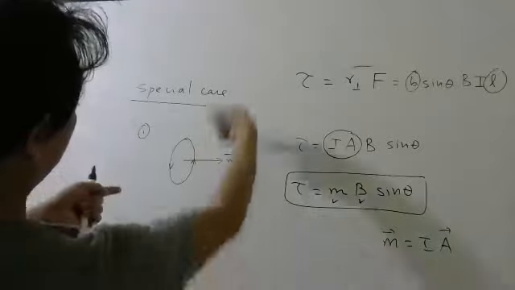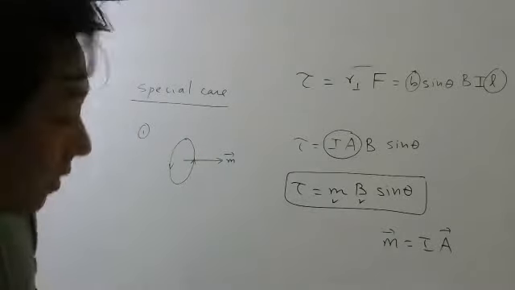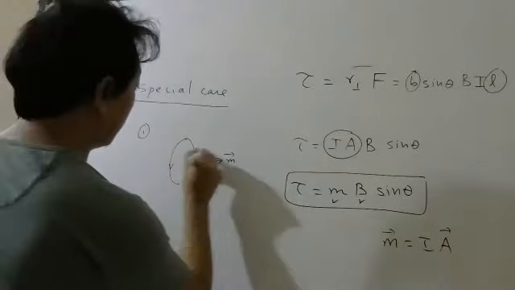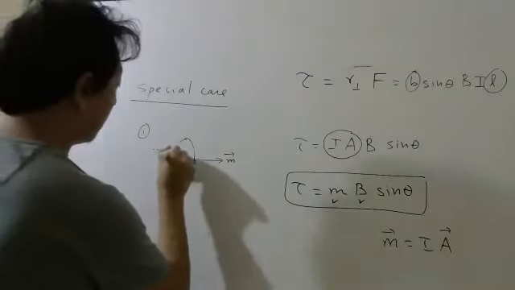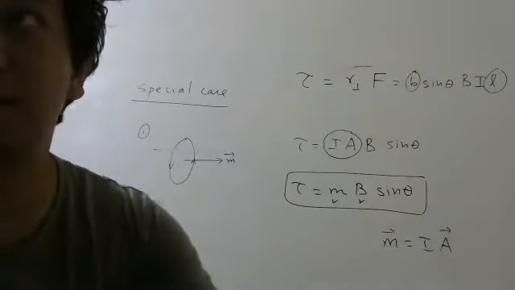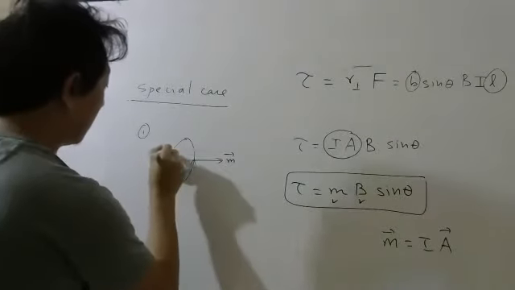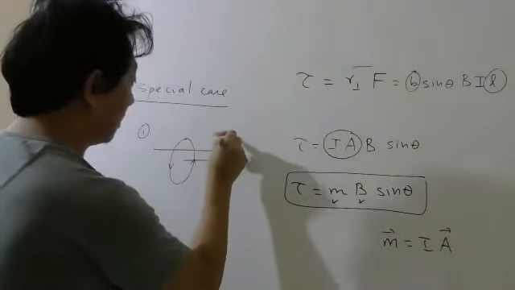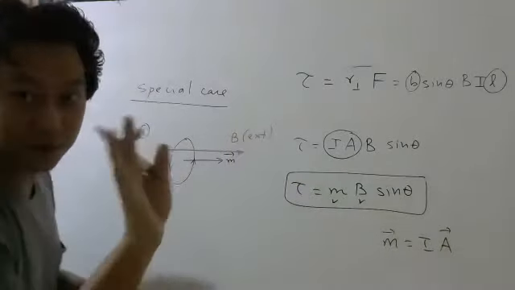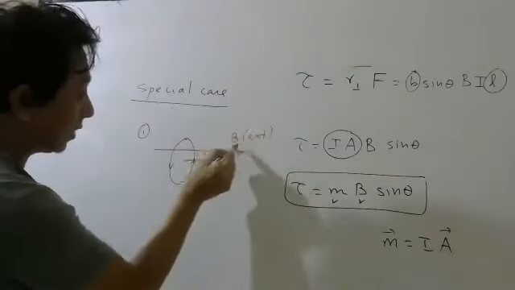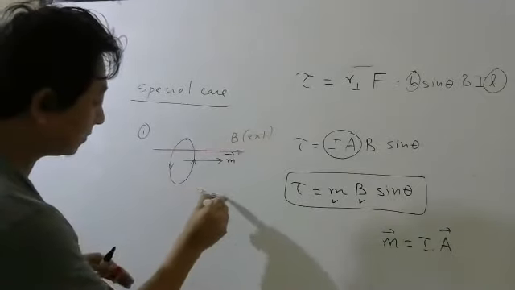Now, if you apply the magnetic field this way, this is external, not the magnetic field produced by this current. So if the external magnetic field is applied like this, then the torque will be 0.